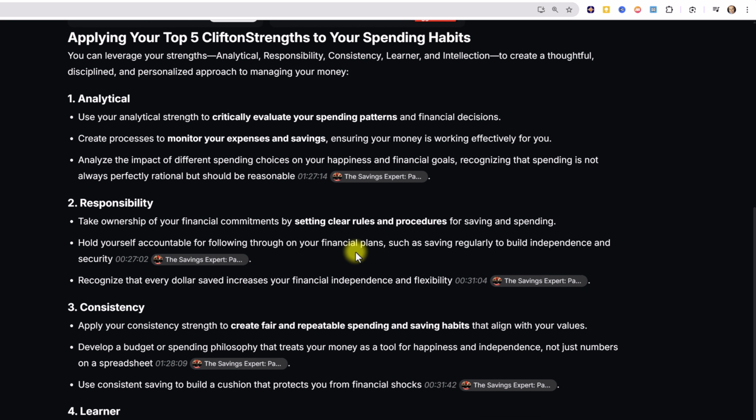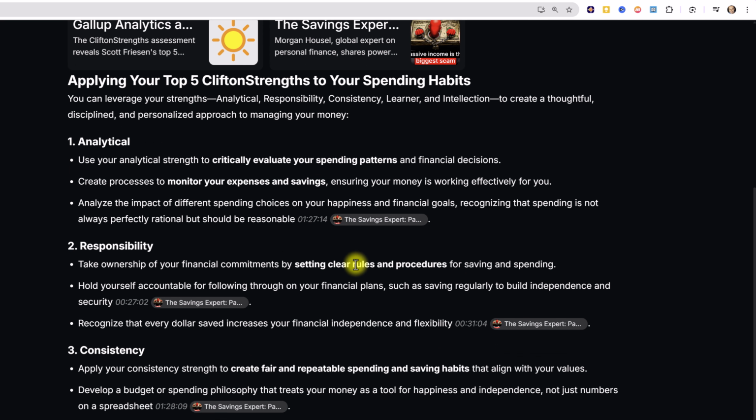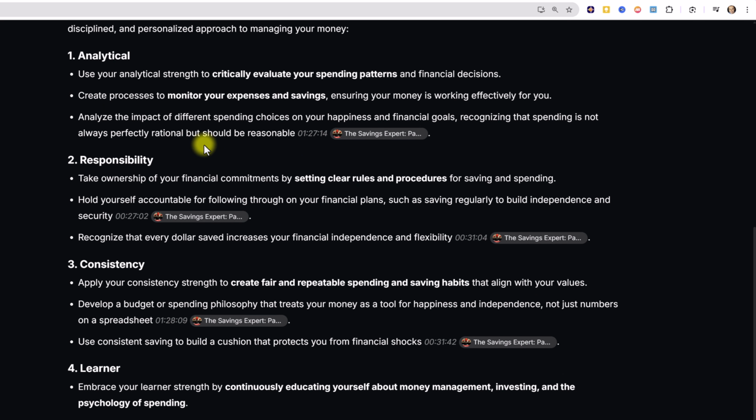So what Recall is doing, it's not going out into the world and assuming that I want some very basic or very vanilla rules when it comes to managing my budget, it is only using my sources. So it's taking my top 5 strengths, and it's even giving me references to certain podcasts.